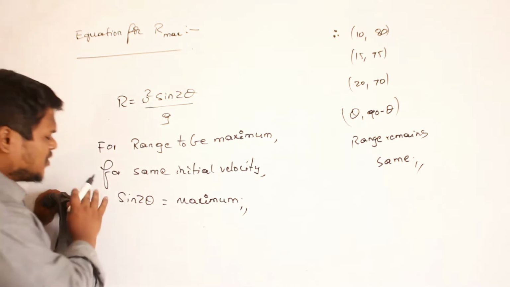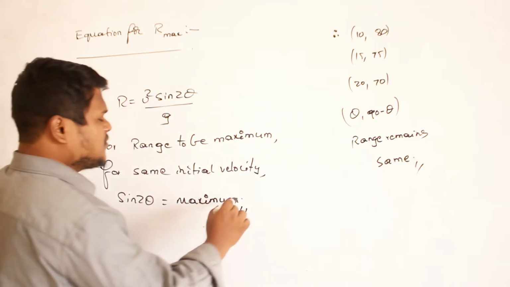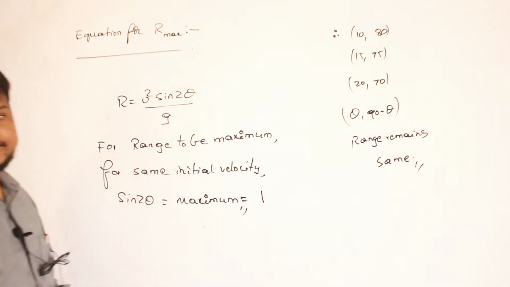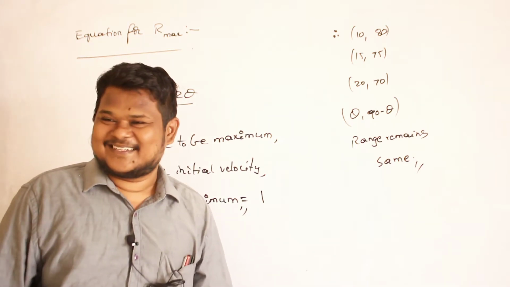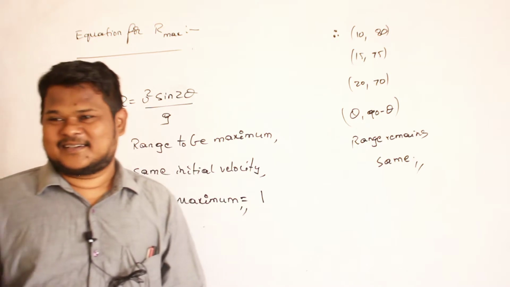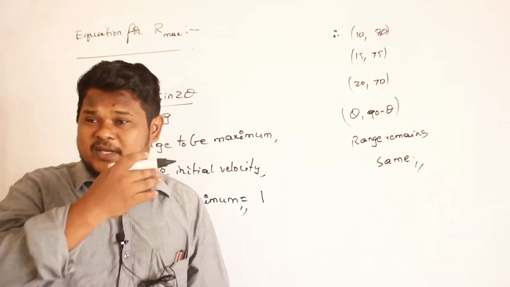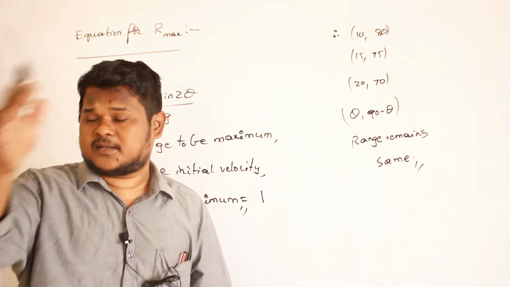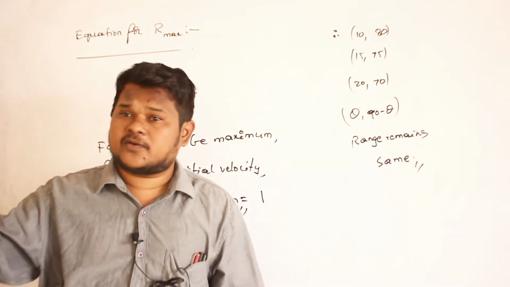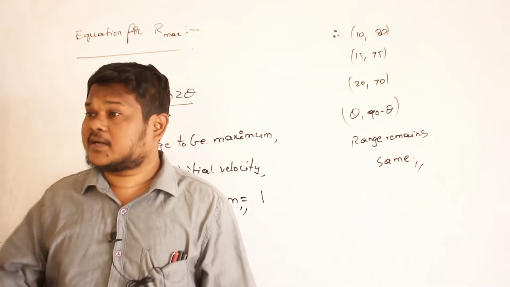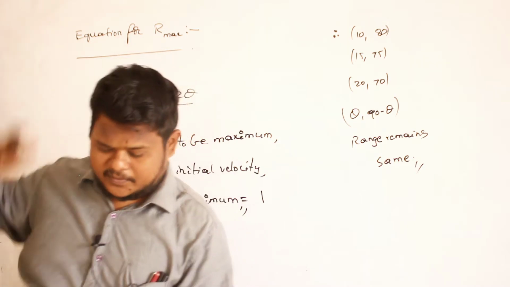Understood? And what is the maximum value of sin theta? Maximum value of sin theta is 1, that's all. Sin 90 is 1. Sin 180 is 0. Sin 270 is minus 1. Sin 360 is again 0. So wherever you see in the total cycle of sin theta, the maximum value of sin theta is 1 only. Even for cos theta, the maximum value of cos theta is 1 only. But if you take tan theta, the maximum value of tan theta is infinite. Are you able to understand?